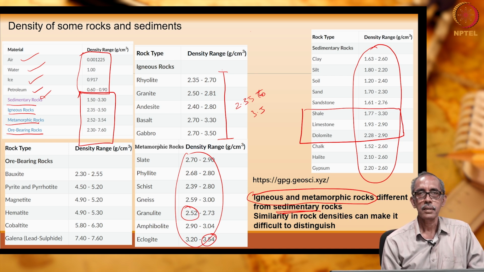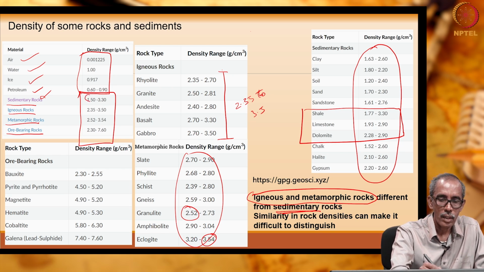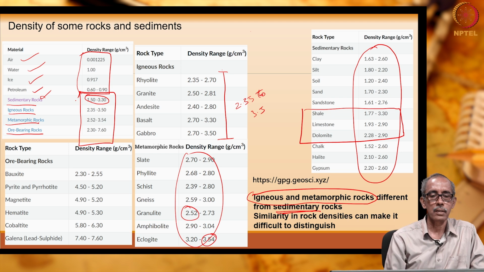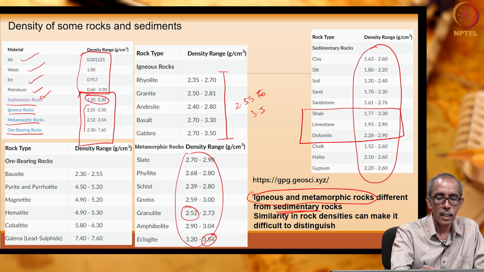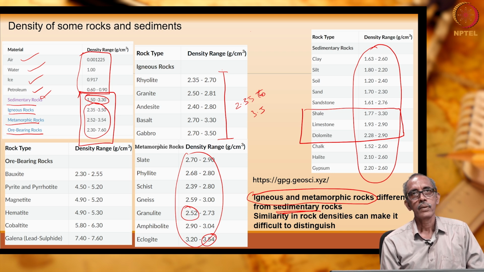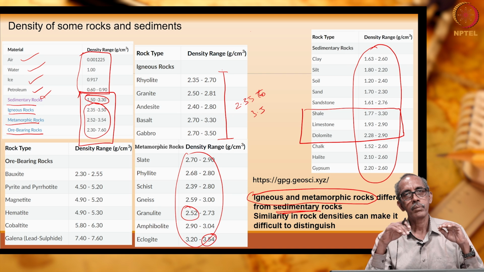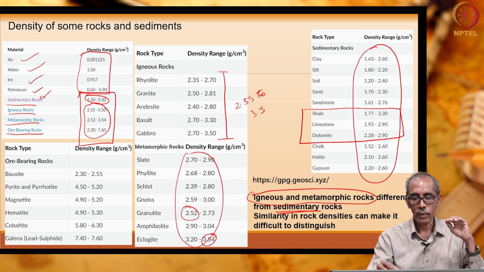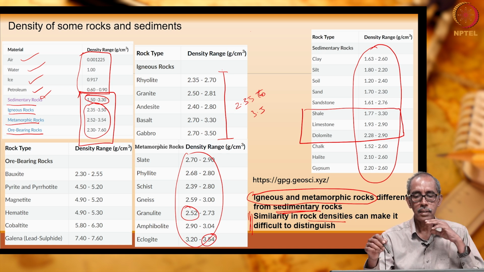Why? Because sedimentary rocks have lesser density, only from 1.5 to 3.3, but the density of all the other rocks is around 3 plus. So, we are able to distinguish sedimentary formations from other rocks by gravity surveying. However, it is difficult, because many rocks have more or less similar densities.